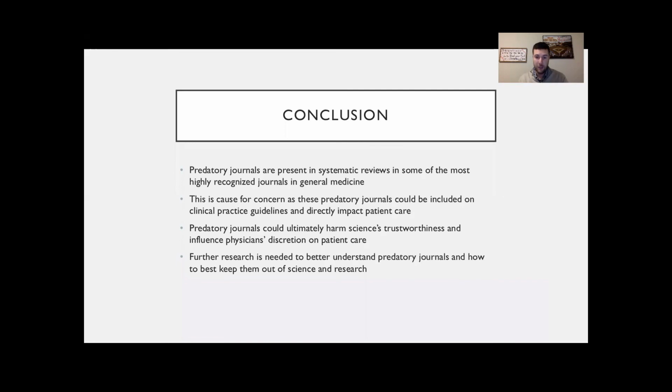Unfortunately, because of this, ultimately predatory journals can harm science's trustworthiness long term and maybe even have an impact on a physician's discretion and judgment when they're trying to decide what might be best for a patient. Because of this, further research needs to be certainly done to better understand predatory journals and maybe how we can best keep them out of science in the future.